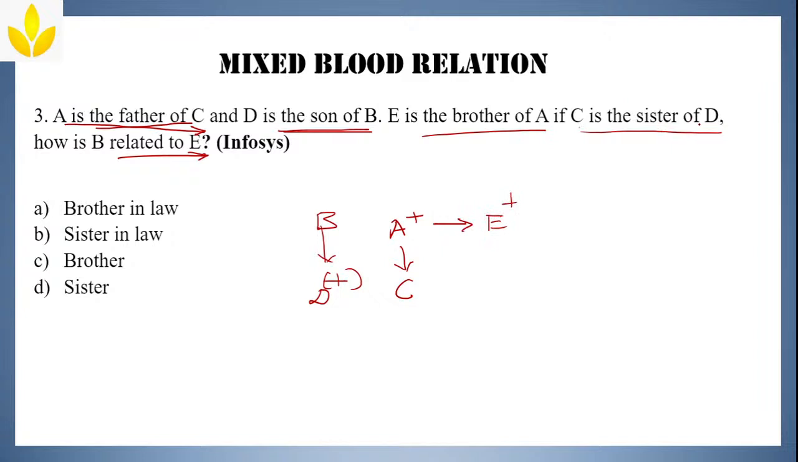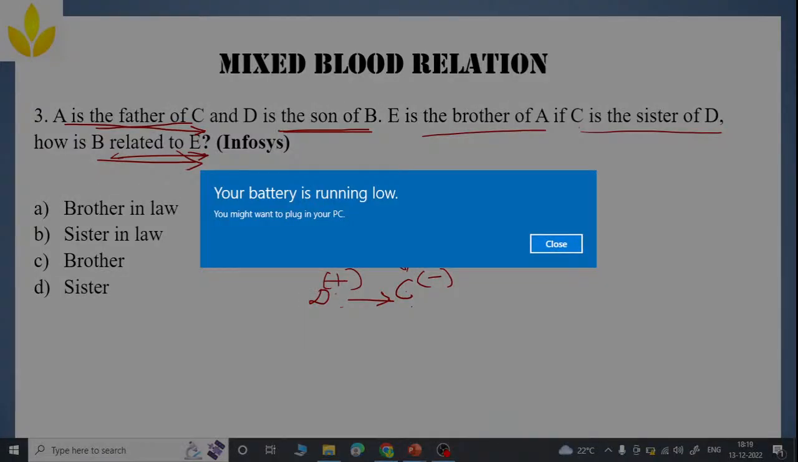If C is the sister of D, what are they saying? C is sister of D. So they both have a connection and she is a girl, sister of D. How is B related to E? If they both are siblings and A is the father of C, he has to be the father of D also. If A is the father of D also and you don't know the gender, and these two are connected, if he is male, this girl has to be female. Sister-in-law, okay, yeah.